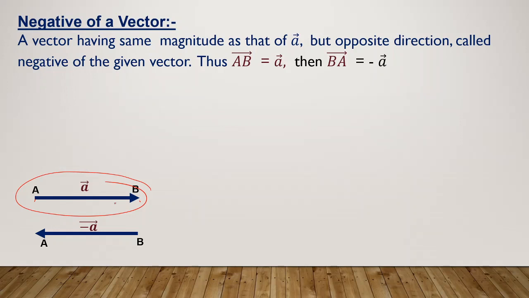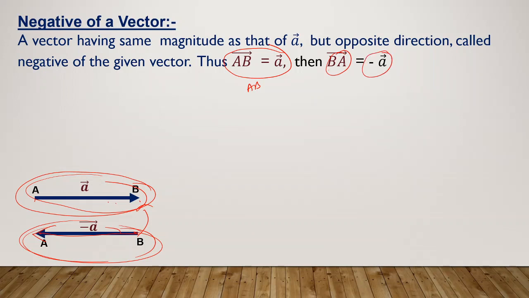If you write the same vector in the opposite direction, the magnitude will not change. So when a vector goes in the entirely opposite direction with the same magnitude, the new vector we call the negative of the old vector. I mean, if vector AB is vector A, then BA, where the initial point and terminal point are replaced, will become minus vector A, meaning the direction is opposite.